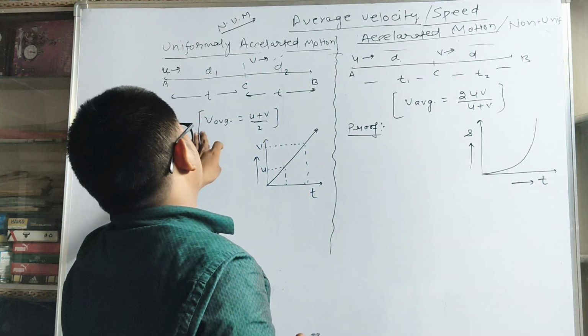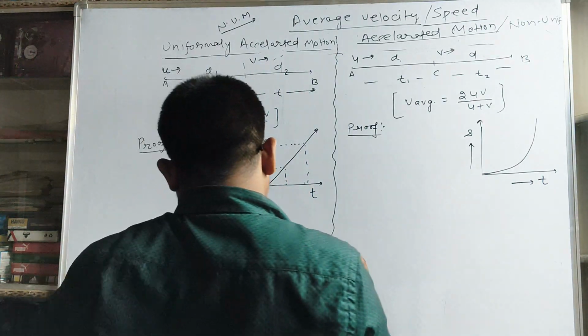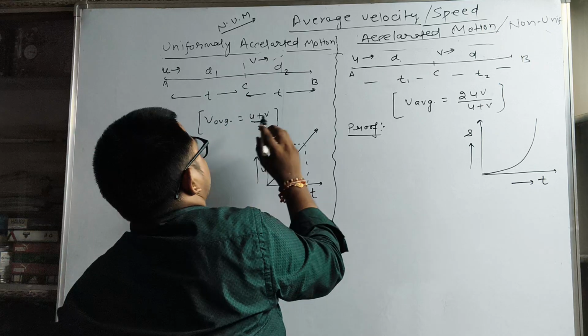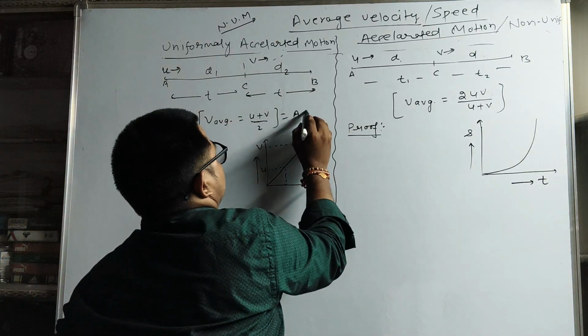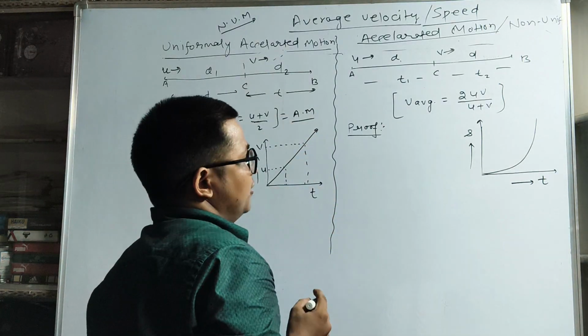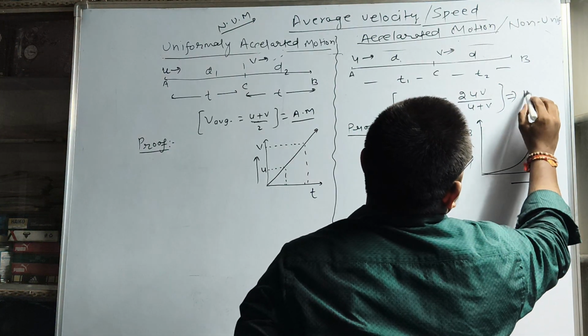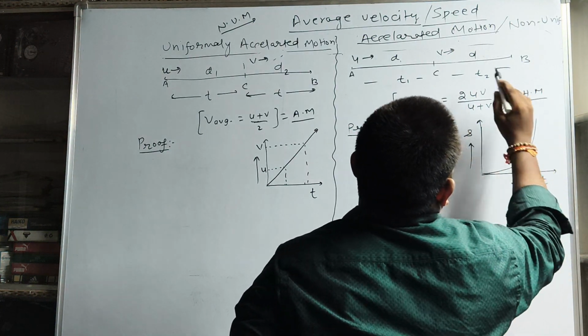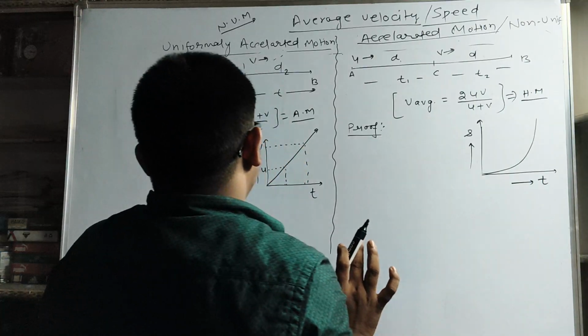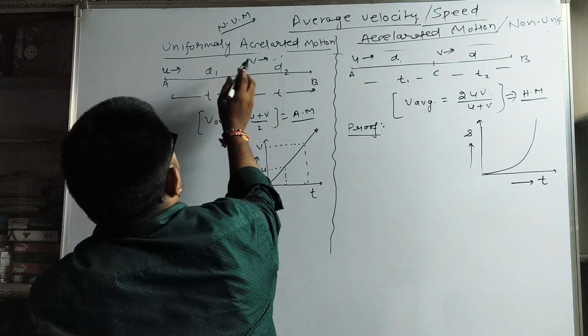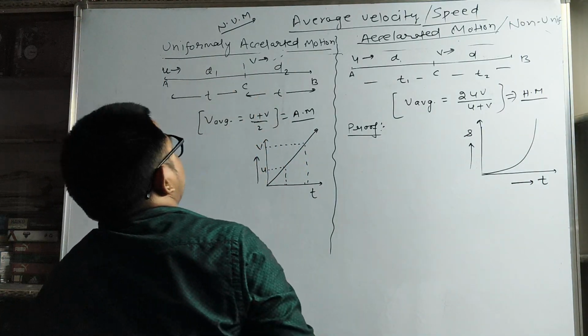But in the first case, average velocity is nothing but simply the arithmetic mean of initial and final velocity. This is the arithmetic mean of initial and final velocity, and this is what? This is the harmonic mean of initial and final velocity. So if you talk about the first case, that means uniformly accelerated motion.